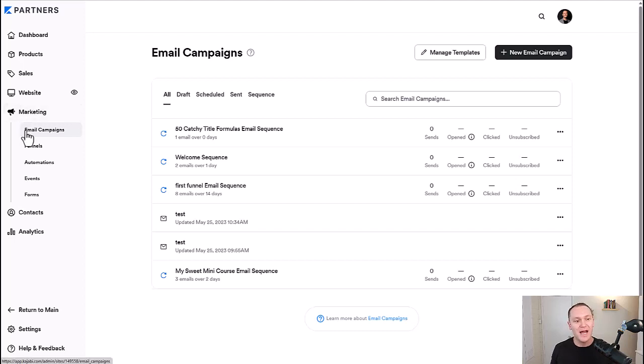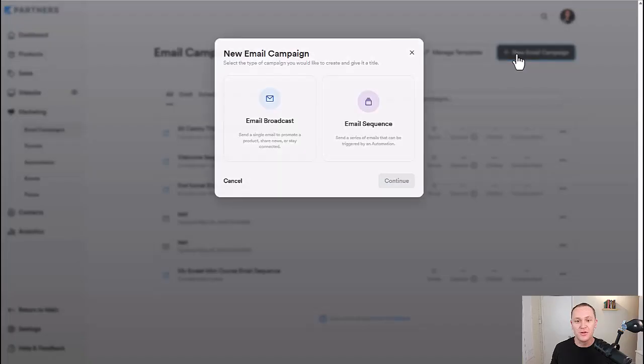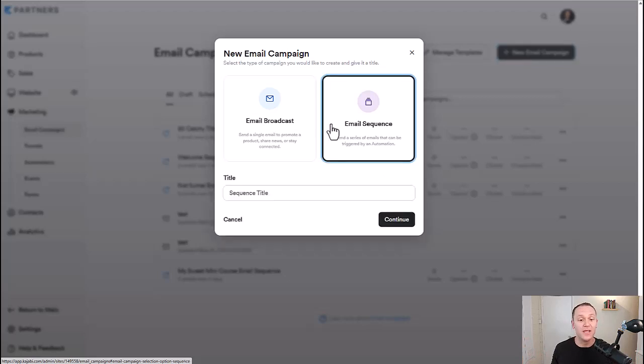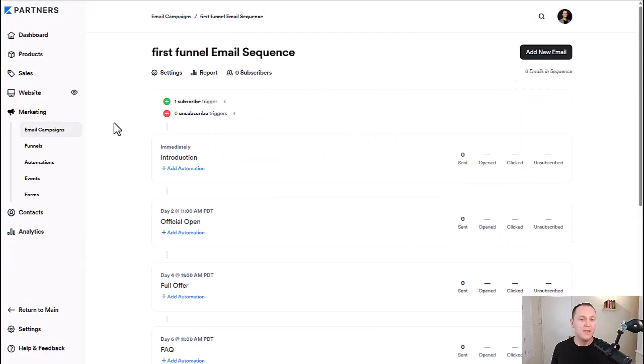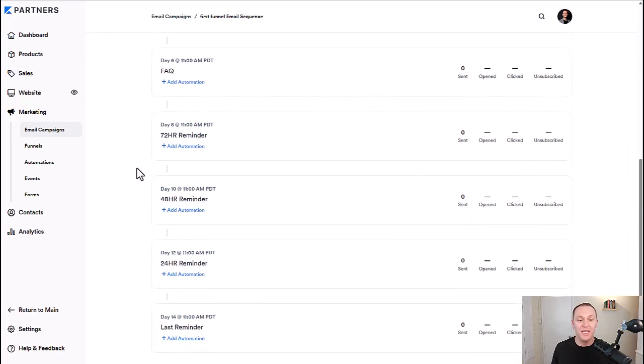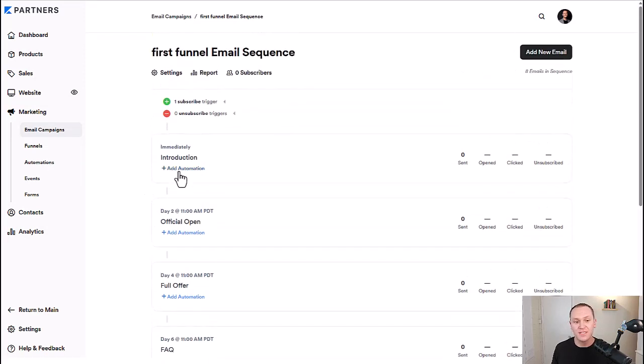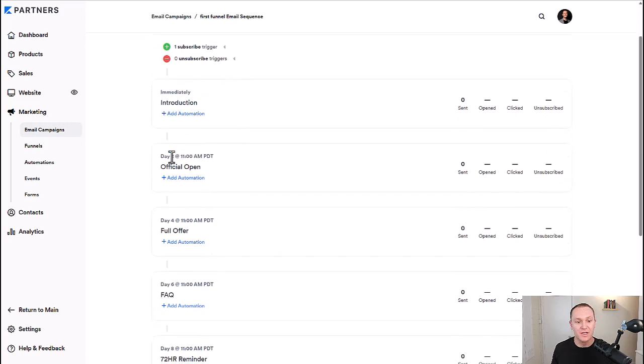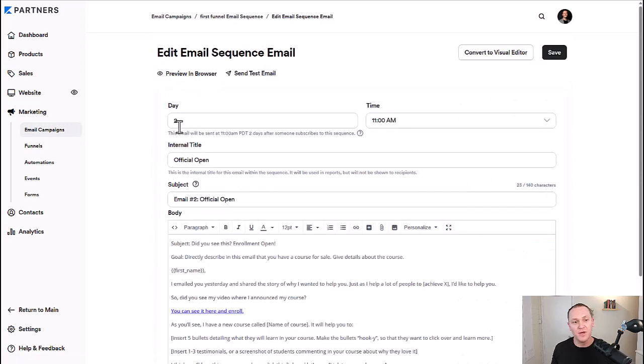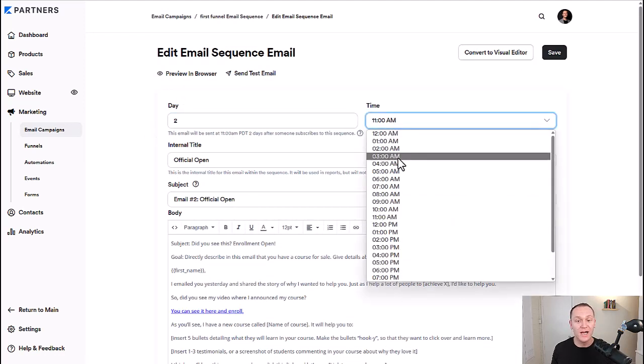In the marketing tab, you can go to email campaigns, and from here you can decide if you want to send a broadcast that sends one big email, if it's once per week or twice per week, out to your email list, or you can create an email sequence as well. Now with an email sequence, you'll have as many emails as you want inside of the sequence, and you can decide when you're actually going to send these emails. If we click on this one, for example, you can say day 2 or you can say day 1 and pick what time you want your emails to be sent.